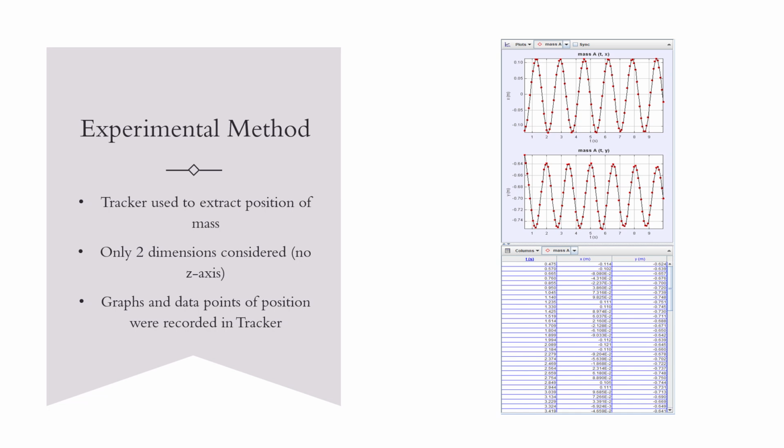And as for the experimental method, as I said before, Tracker was used to extract the position of the mass, and we disregarded the z-axis. As you can see, graphs and data points were made in Tracker. The top graph is the x position versus time of the mass of our video, the second graph is the y position versus time, and the bottom one is the data points that were recorded versus time, which were used to convert into a CSV file to compare with our computational